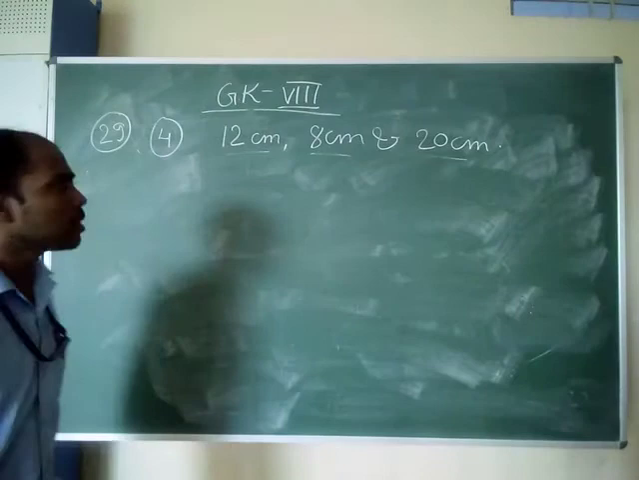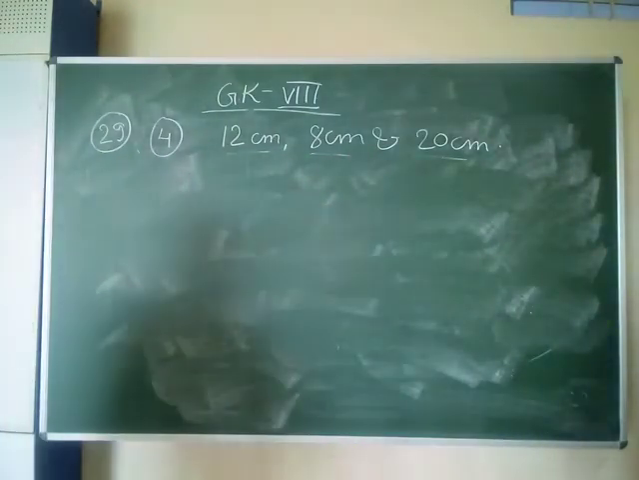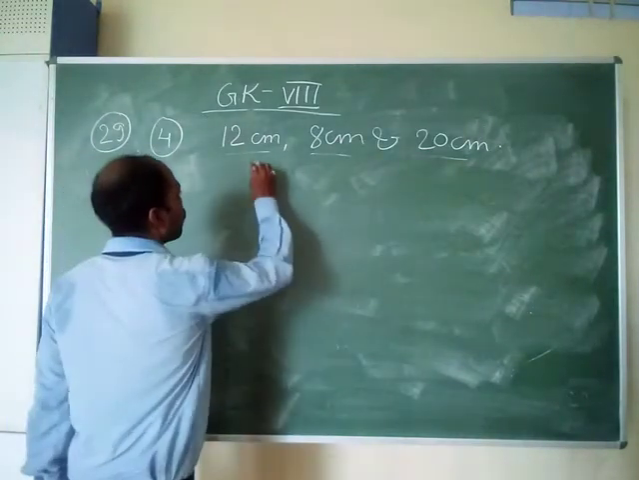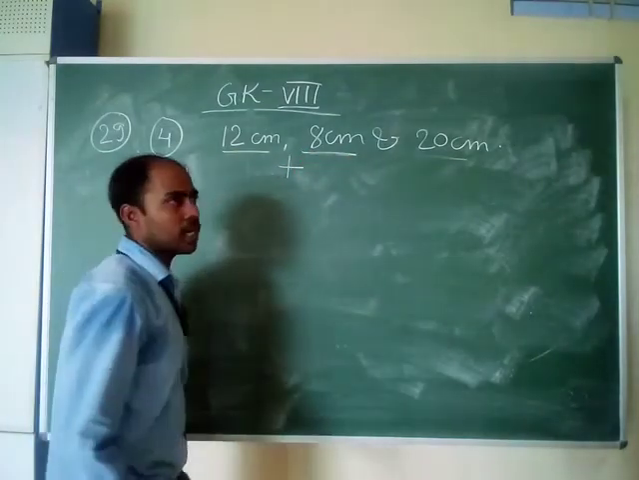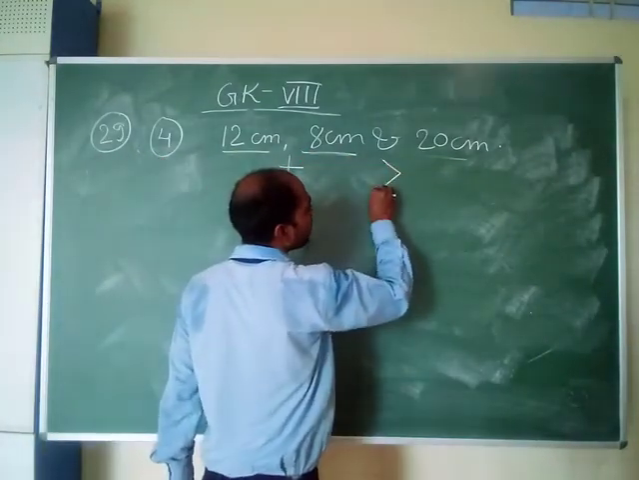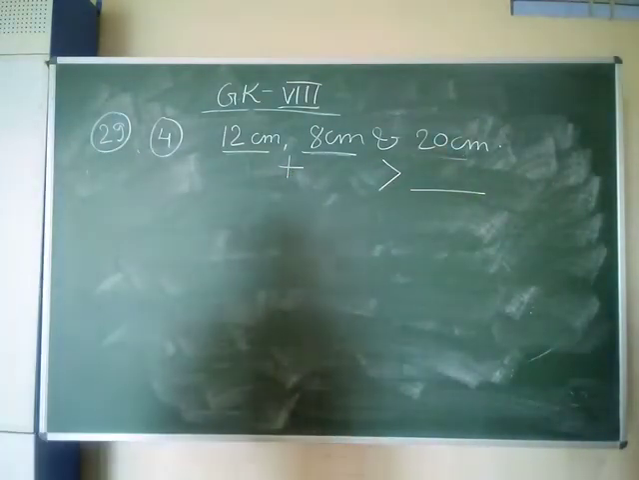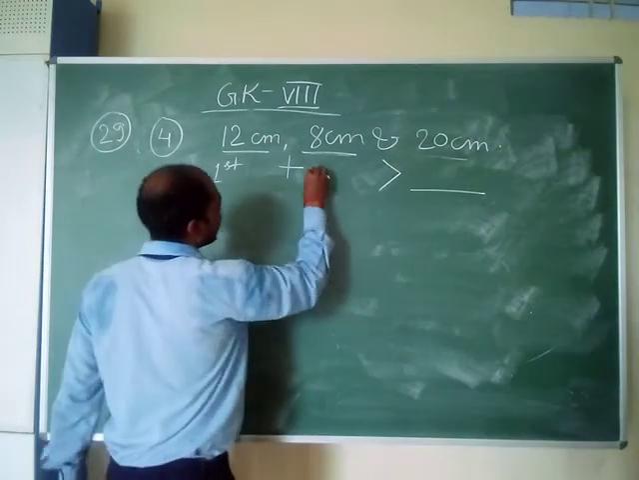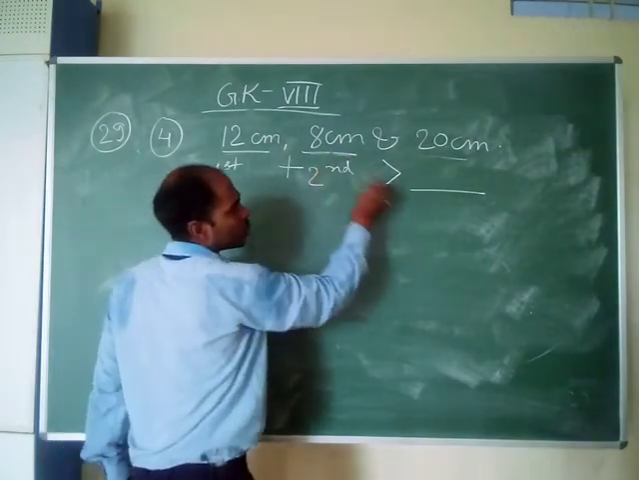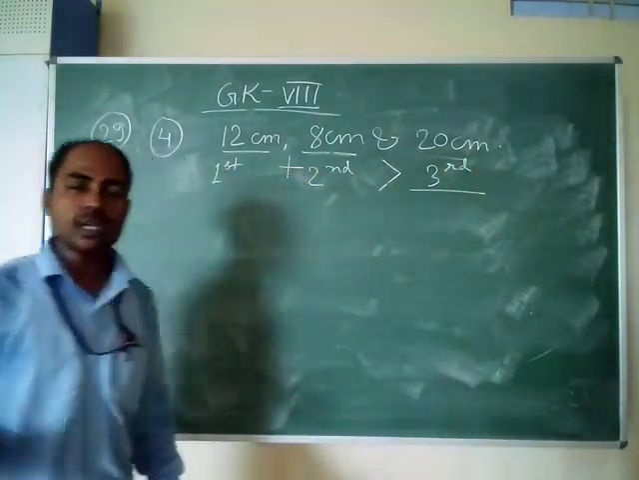Triangle has 3 sides. 3 sides are given. But what kind of triangle it is? Here a rule states, whenever you sum the two sides of a triangle, it should always be greater than the third side. Then only a triangle is possible to make. The rule states, if you sum the two sides of the triangle, it should always be greater than the third side.